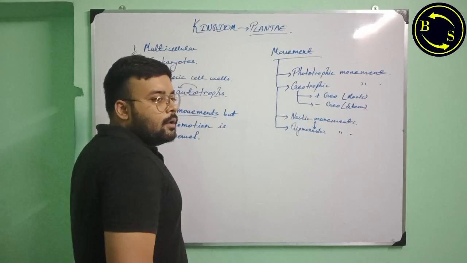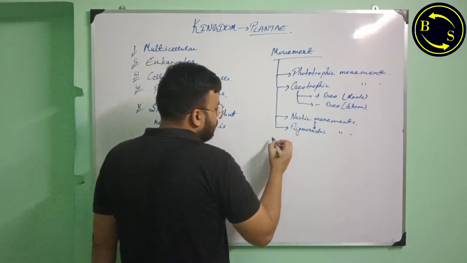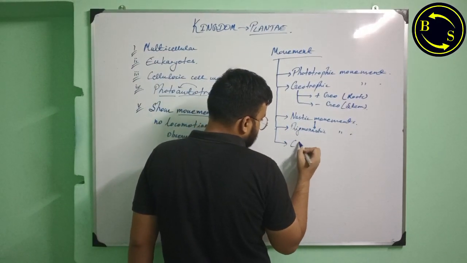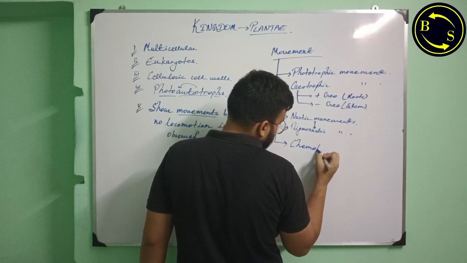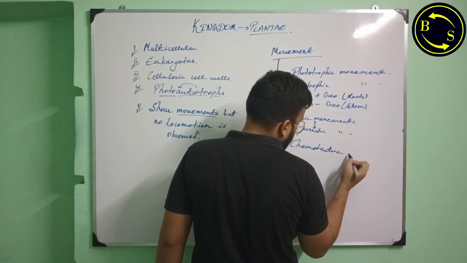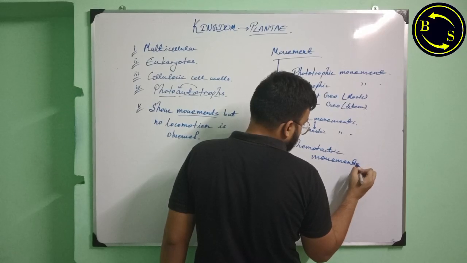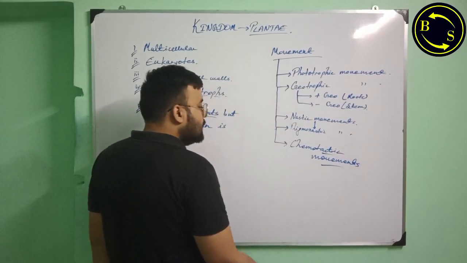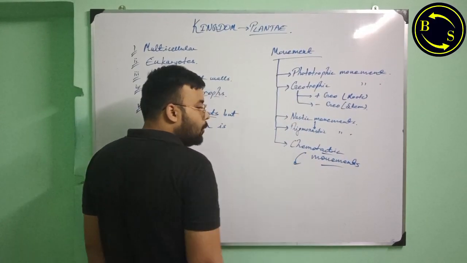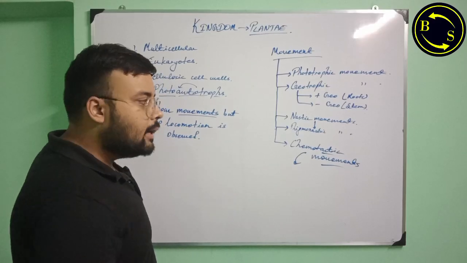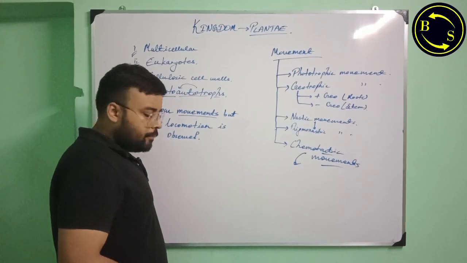Right? And one is chemotactic movements. Chemotactic movements are in response to the presence or absence of certain chemicals in the environment.